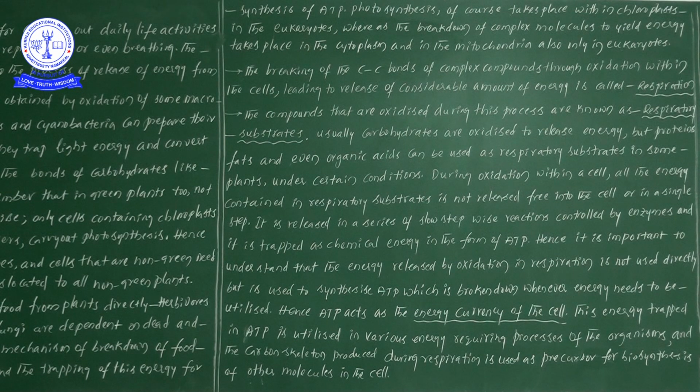So the energy released by the oxidation of food materials is not utilized directly, but is used for the synthesis of ATP. Wherever energy needs to be utilized, the energy released by the oxidation of food materials is used.